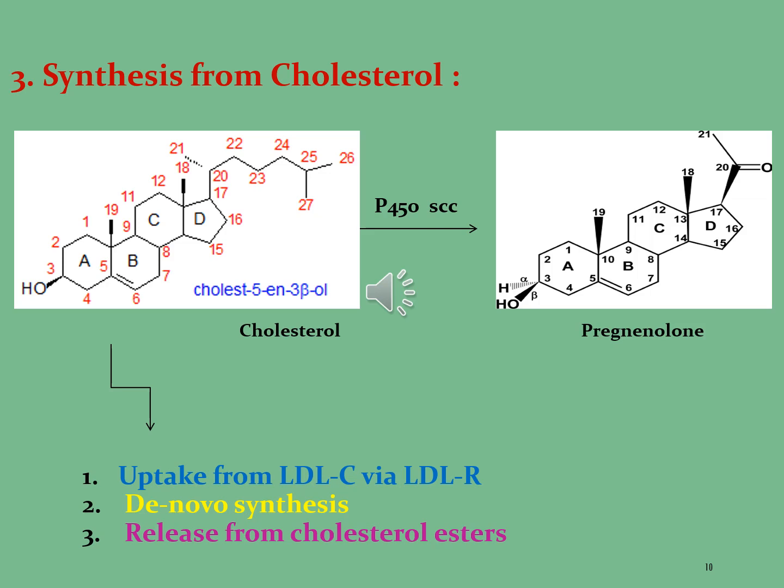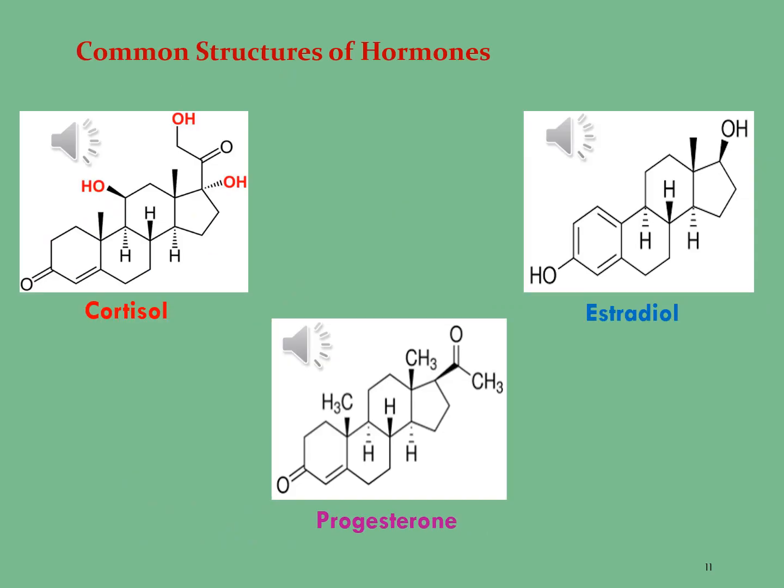This is the first step for the synthesis of steroidal hormones, that is pregnenolone. The difference between both structures is that there is a hydroxyl group at carbon 3 in beta form as well as an acetyl group at the 17 position in the pregnenolone structure. You can see over here some important common structures of hormones, and these hormones are cortisol, progesterone, estradiol, aldosterone, testosterone,